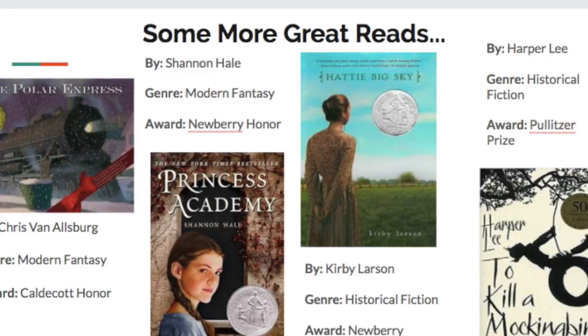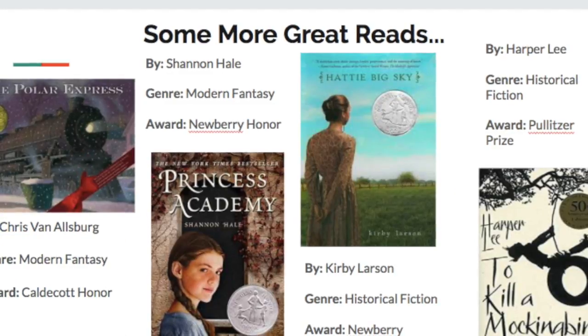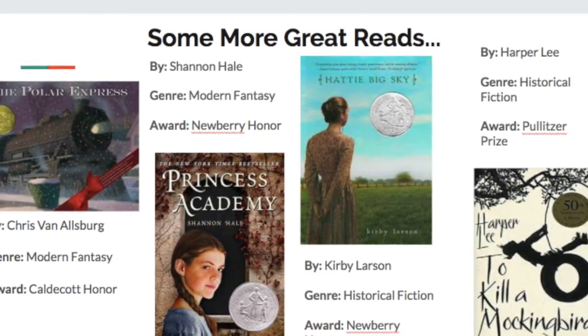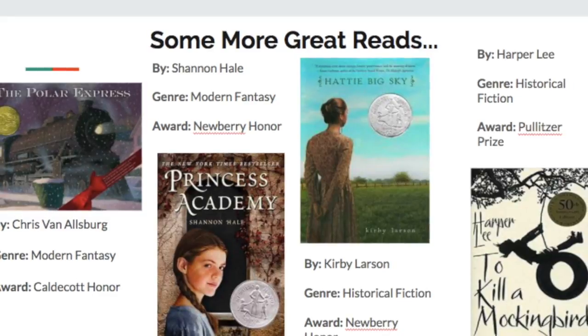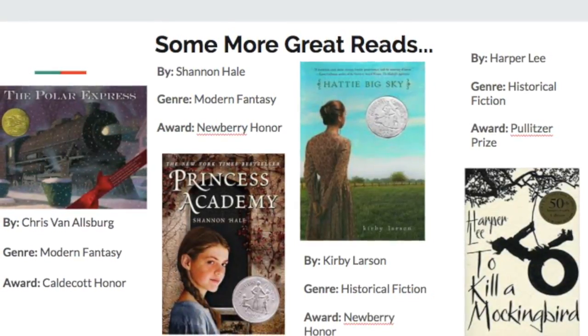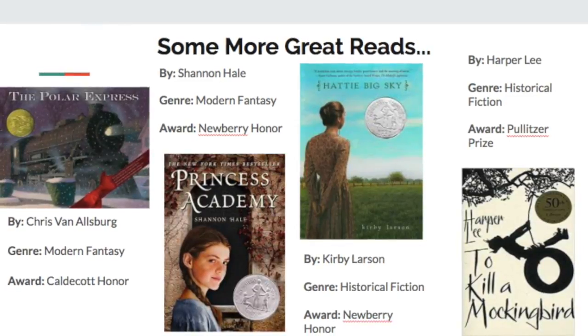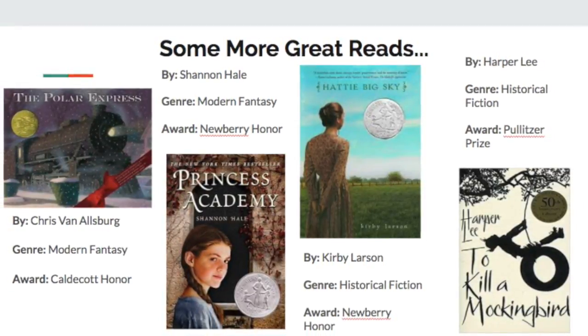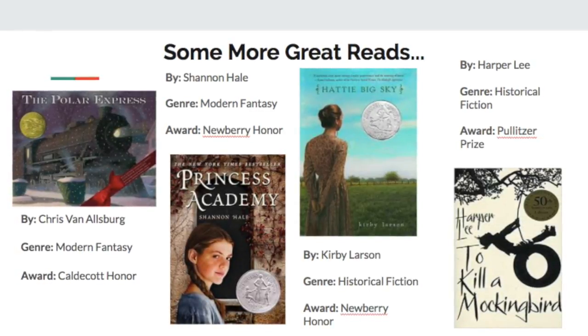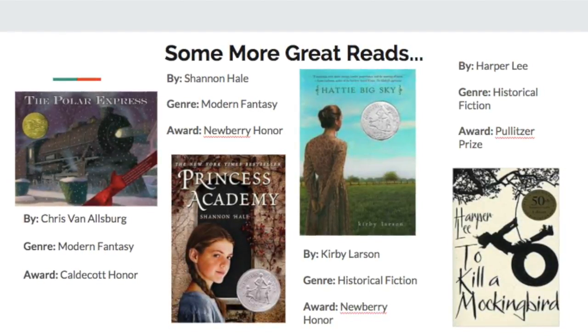And so even more reads, The Polar Express by Chris Van Allsburg, which is a Caldecott Honor Award winner, Princess Academy by Shannon Hale, which is a Newbery Honor winner, Hattie Big Sky by Kirby Larson, which is a Newbery Honor winner, and To Kill a Mockingbird by Harper Lee, which is also a Pulitzer Prize Award winner.